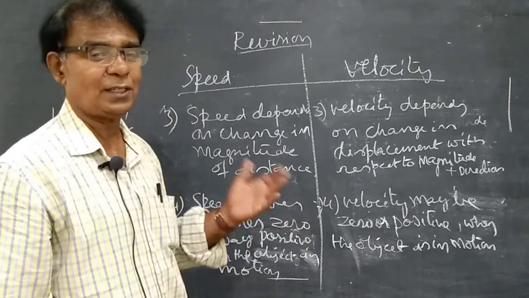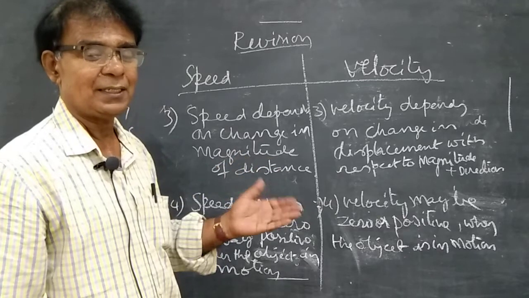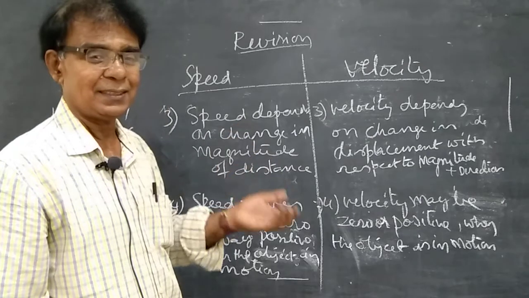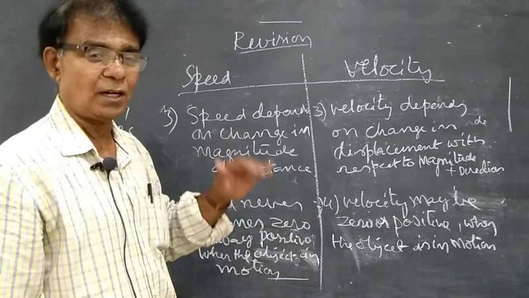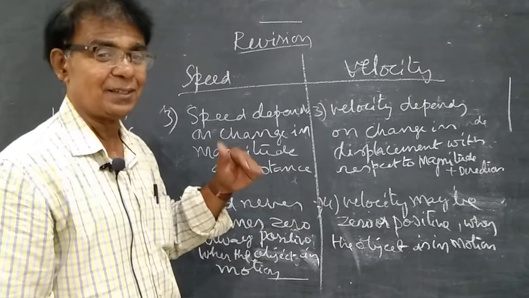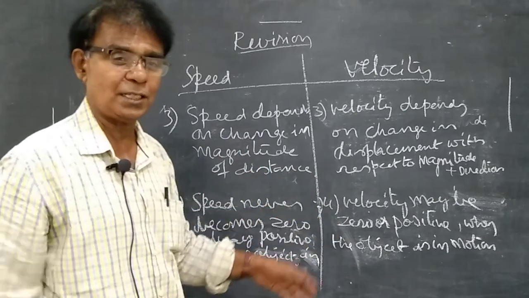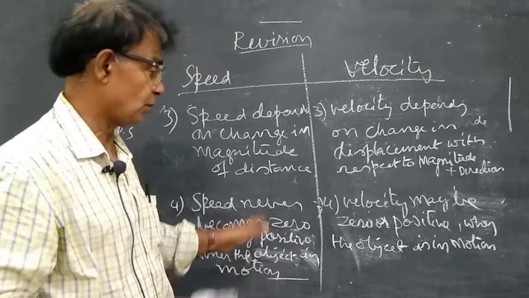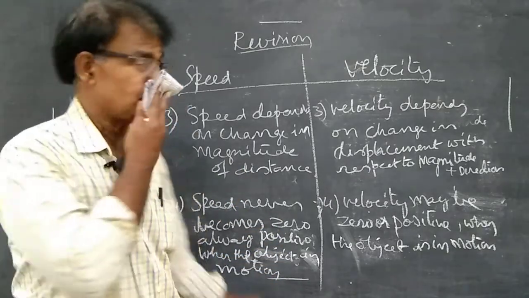Speed is the quantity which gives the fastness of the body, and if a car moves 60 kilometers per hour, that is the speed. If a car moves 60 kilometers per hour in a northeasterly direction, that is called velocity. అట్లా కొన్ని పాయింట్స్ యాడ్ చేయొచ్చు. If you are not having confidence, you restrict to these 4 points only. Next,